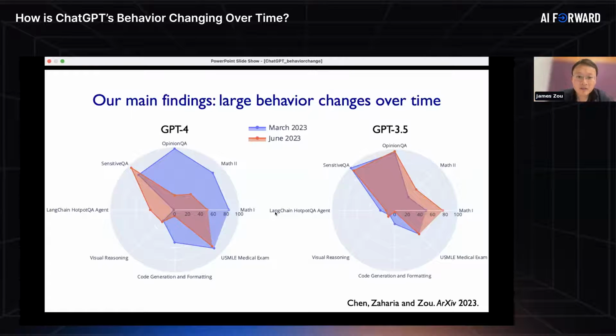That's a really interesting phenomenon. So the rest of the presentation is going to be a discussion of what these behavior changes are, and also investigating some of the reasons why we think the behavior of these models changes over time.